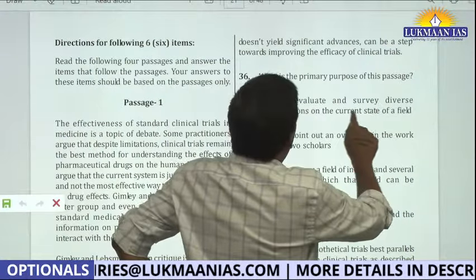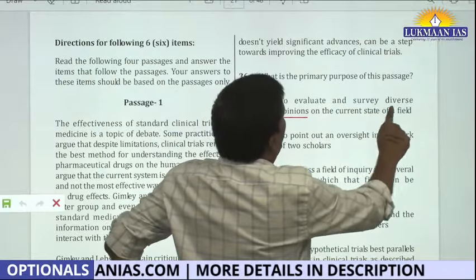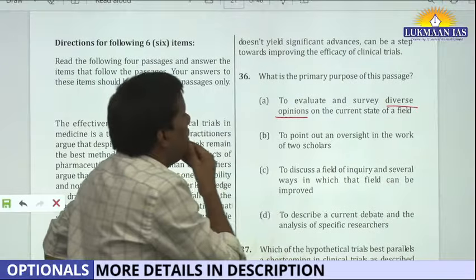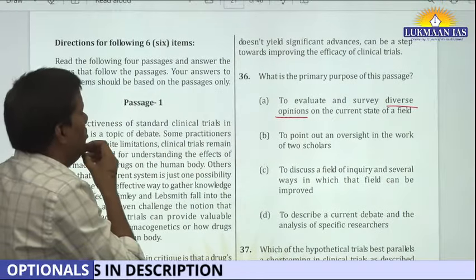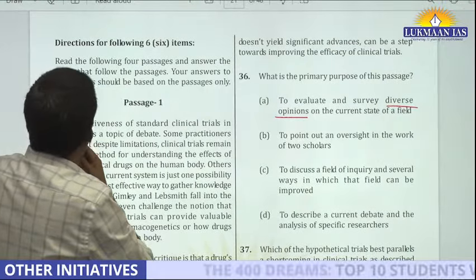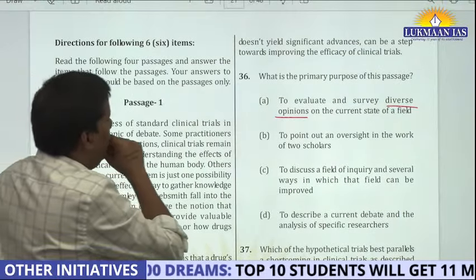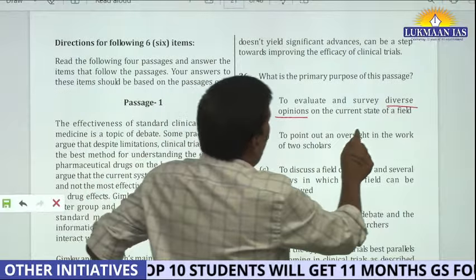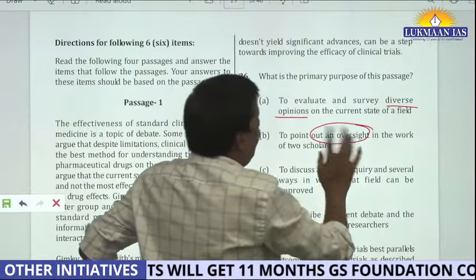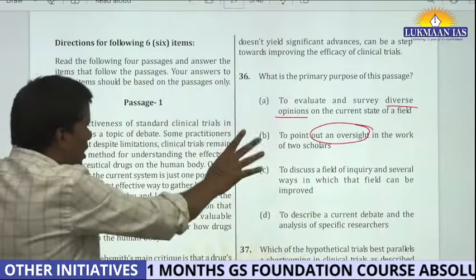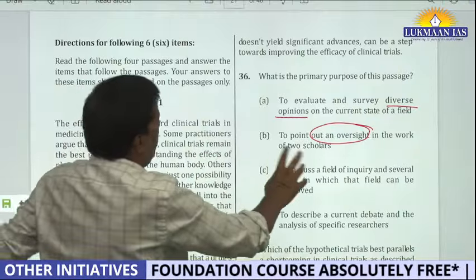To evaluate and survey diverse opinions on the current state of a field. Okay. To point out an oversight. See, oversight in the work of two scholars. That is not the main, right? That is not the primary purpose.